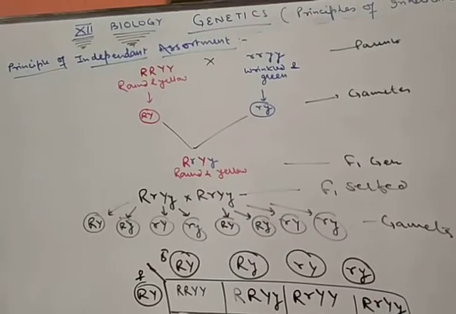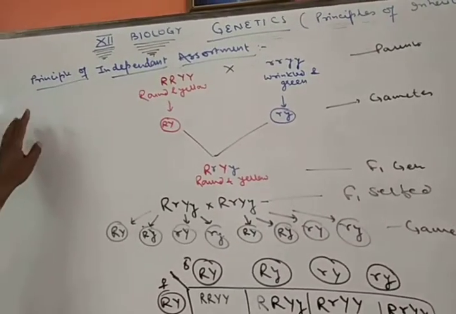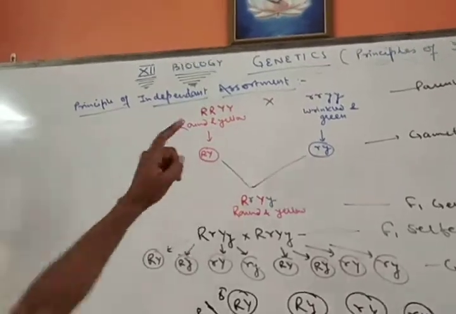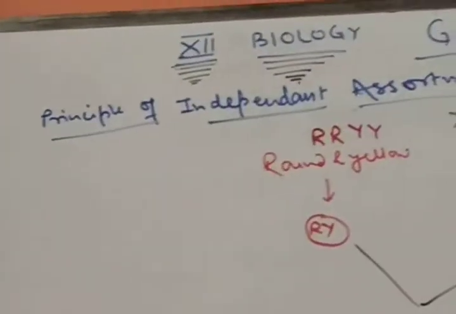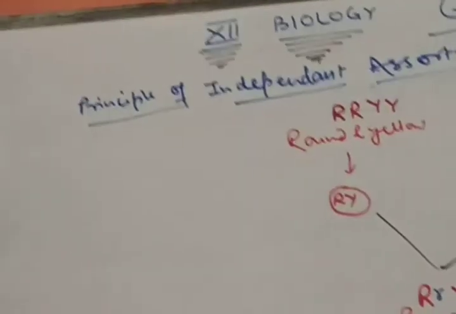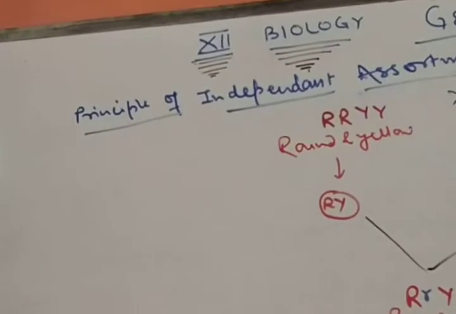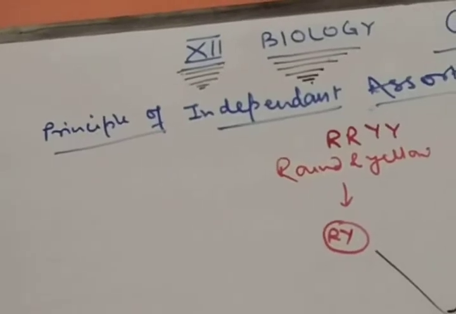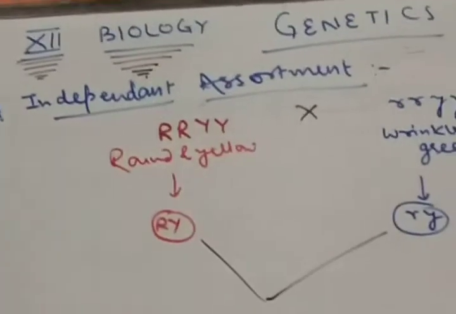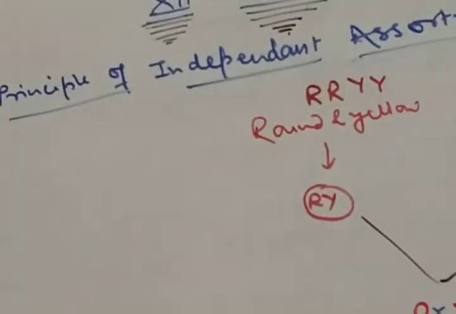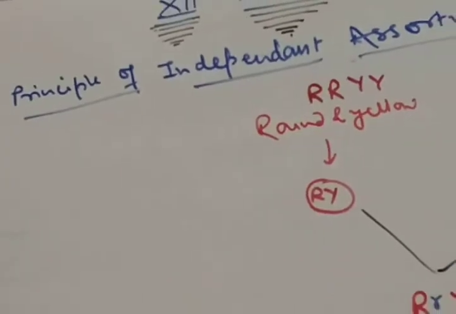The next law, or next principle, is the principle of independent assortment. This law states that alleles of different characters are located in different pairs of homologous chromosomes, which are independent of one another in their segregation during gamete formation and in coming together into the offspring. Both processes occur randomly.